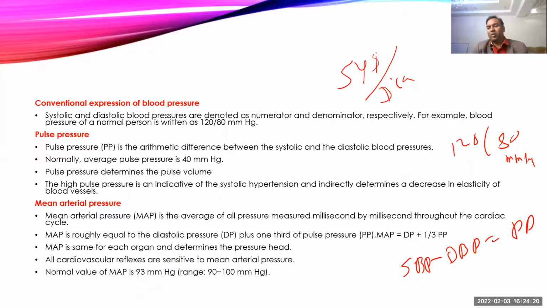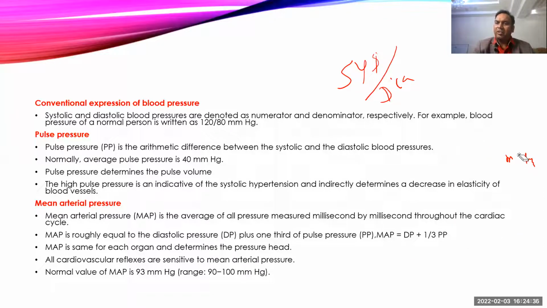Whenever there is decreased elasticity of the blood vessel, there is a high variation between the systolic and diastolic blood pressure. Then another important term is the mean arterial pressure, which we usually don't use in clinical life, but it is very important in physiology. It is the average blood pressure measured throughout the cardiac cycle. Here we measure the blood pressure millisecond to millisecond throughout the cardiac cycle and take its average. That average blood pressure is the mean arterial pressure.